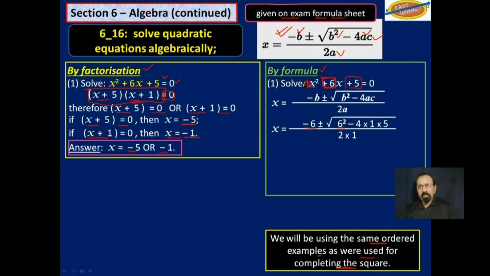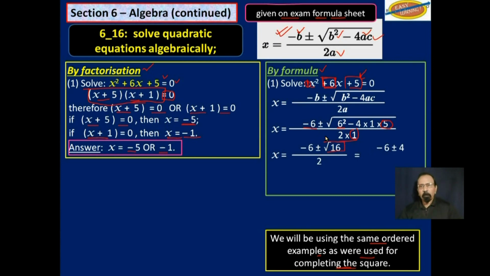Now, 1 is in front of that x squared, not 0. And c is 5 here. So when we substitute that, of course, a is 1 down here, so 2 times 1. We work that out, and we get negative 6 plus or minus the square root of 16 over 2, and we work that out.